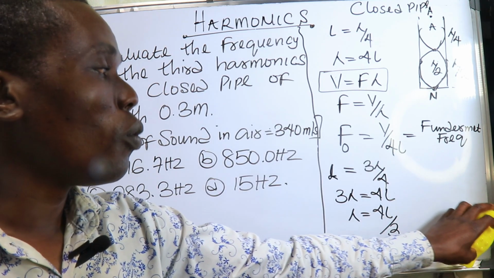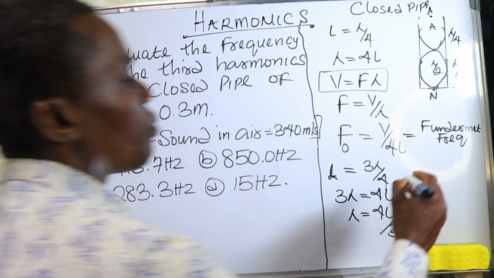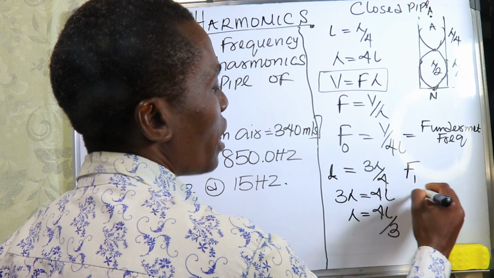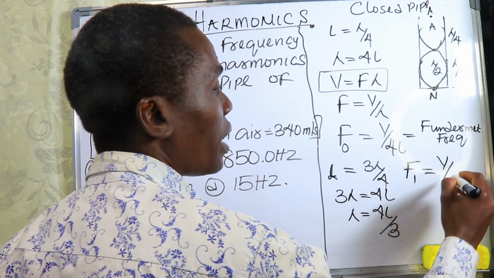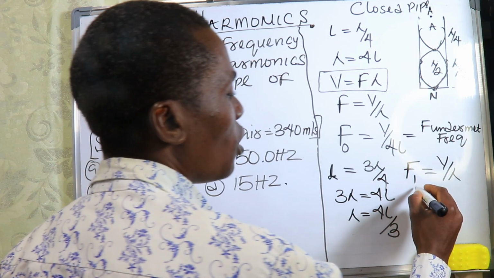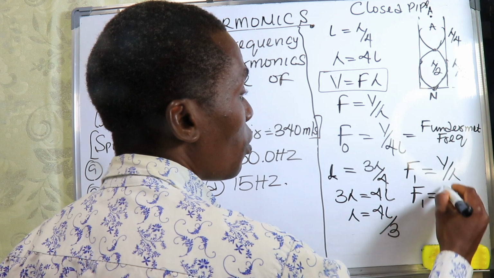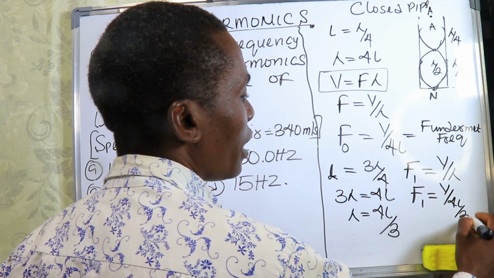So with this now, we will be able to get what the second frequency will be. Remember, the second frequency will become F1, and F1 will be equal to velocity divided by lambda. And what is lambda? Lambda is 4L divided by 3. So our F1 will be equal to velocity divided by 4L divided by 3.